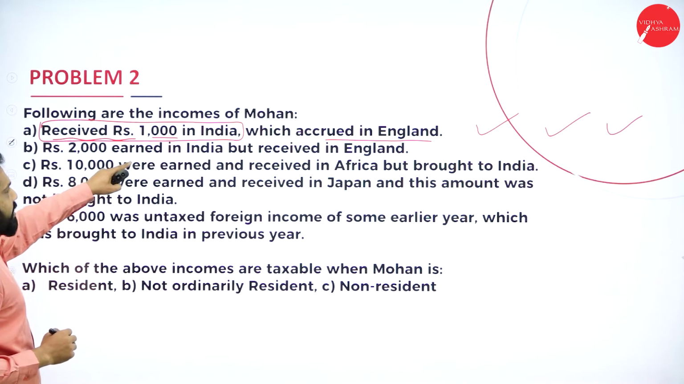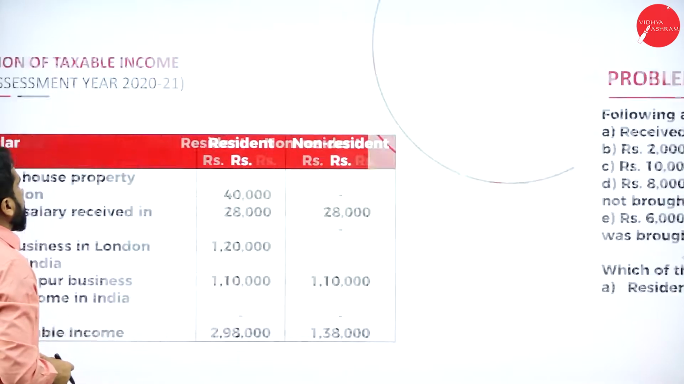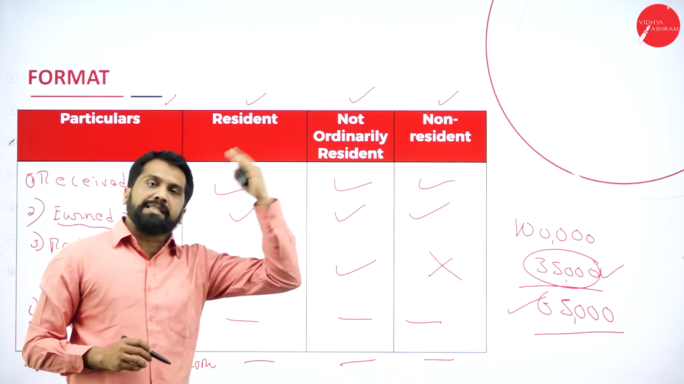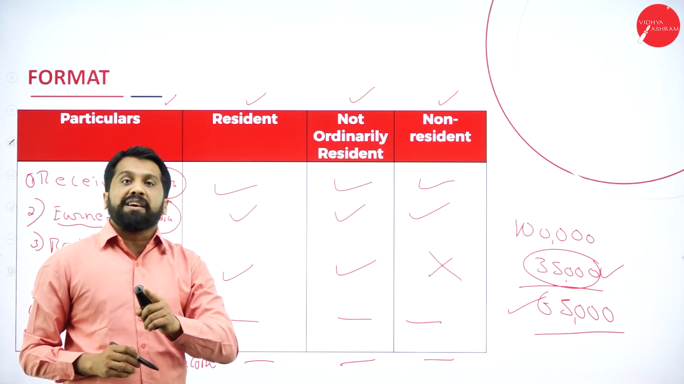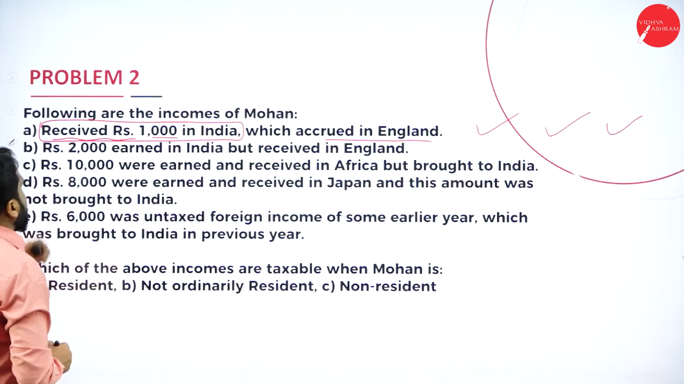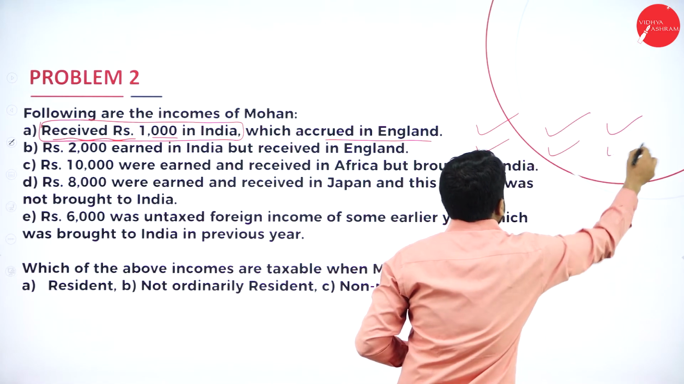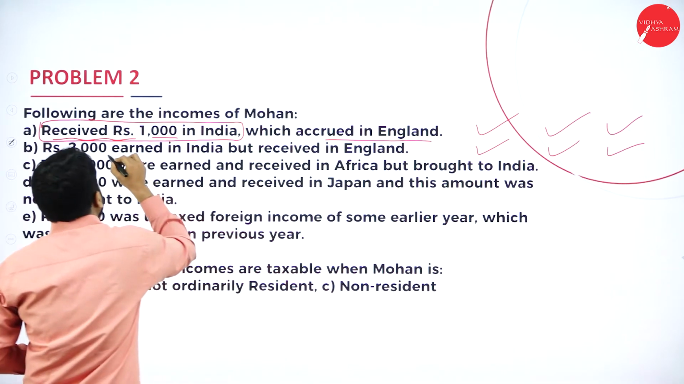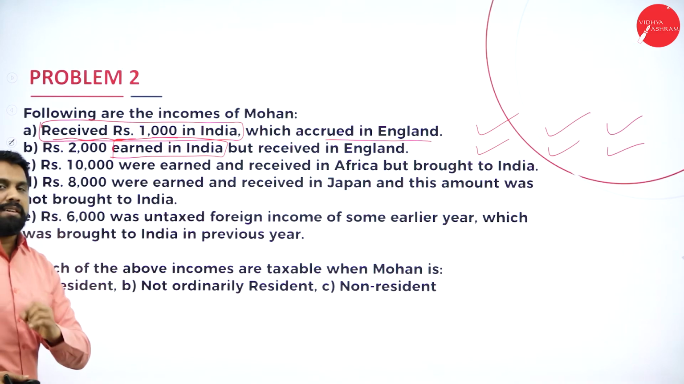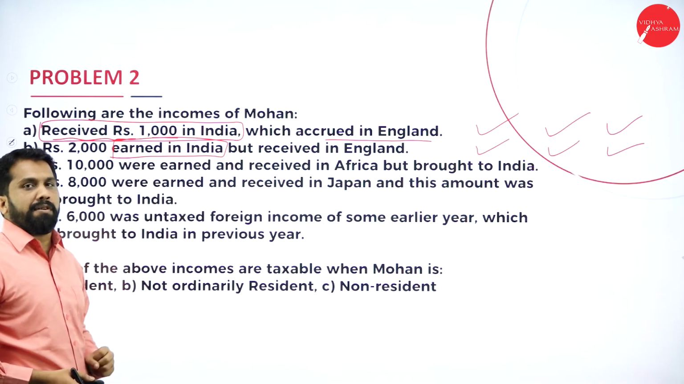Second one. Rupees 2000 earned in India but received in England. Again go back to the concept. Earned in India, even though it is received in England or some other country, but earned where? In India. So I'll go back to your question. Earned in India means, remember, taxable, taxable and taxable. So these are the points you need to remember. Hope you are getting now how to implement the format.